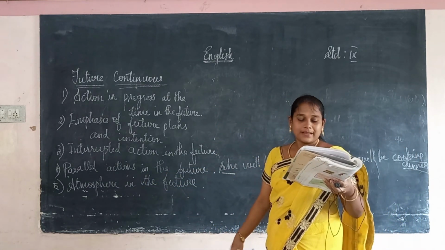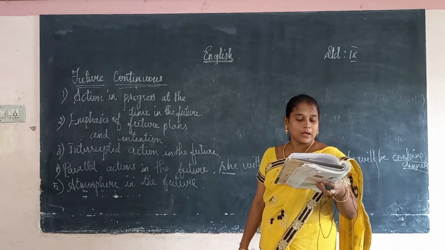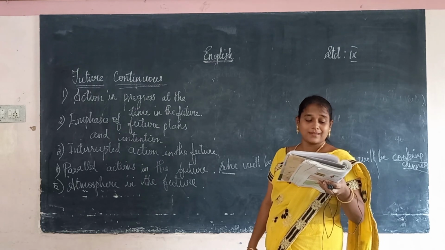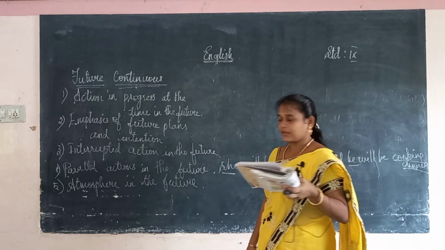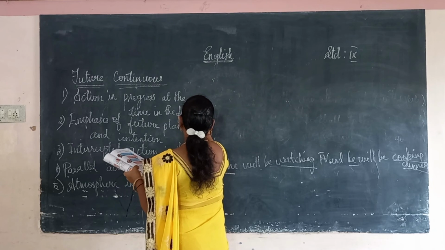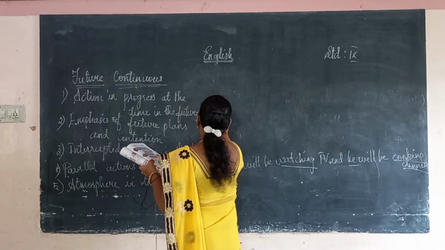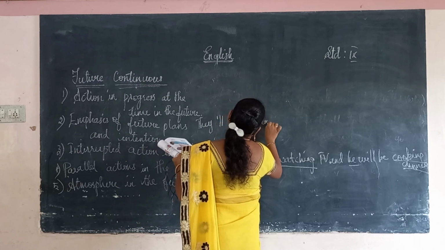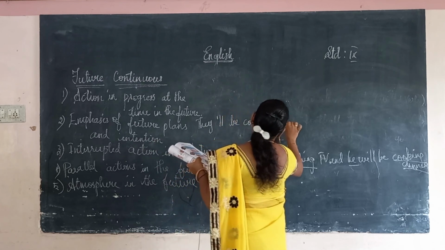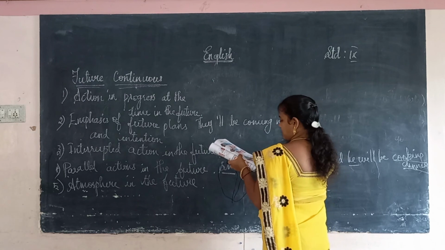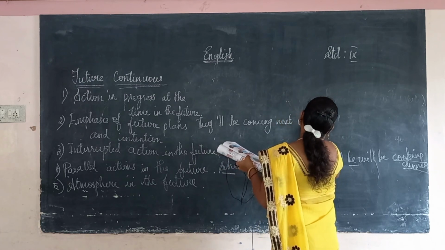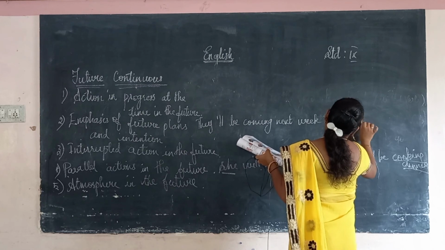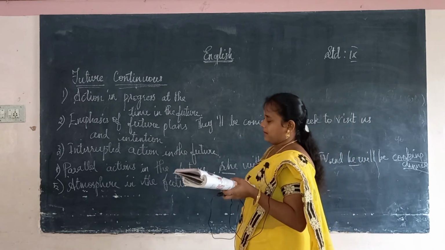Next one, they will be coming to visit you next week. This is emphasizing the future plan or intention. So they will be coming next week to visit us. This is a future plan or intention.